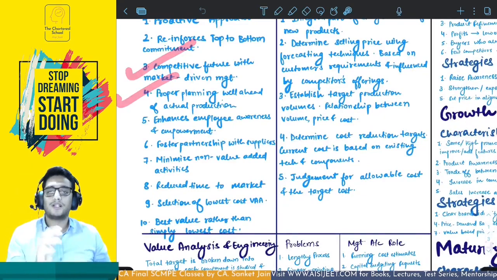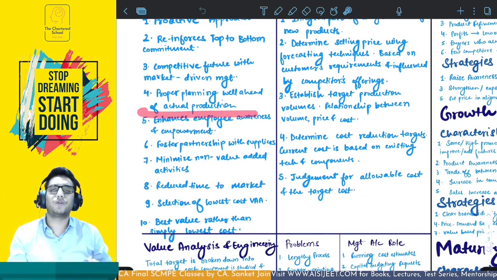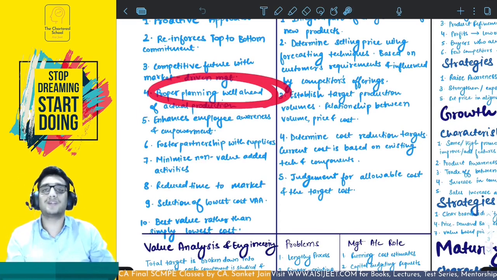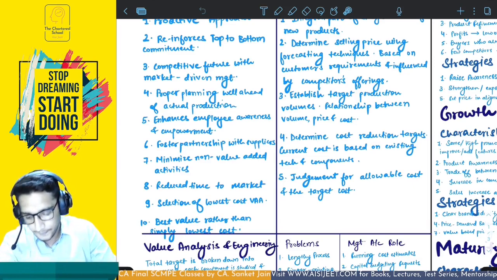Then there is proper planning well ahead of actual production. You have not started the production yet, you have not even designed the product, but you are already planning well ahead to achieve this kind of cost that you have to achieve, because otherwise your profitability will be reduced, because the selling price cannot be changed much. It is the anticipated selling price, right?